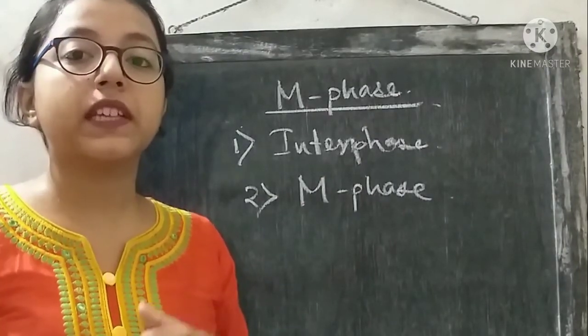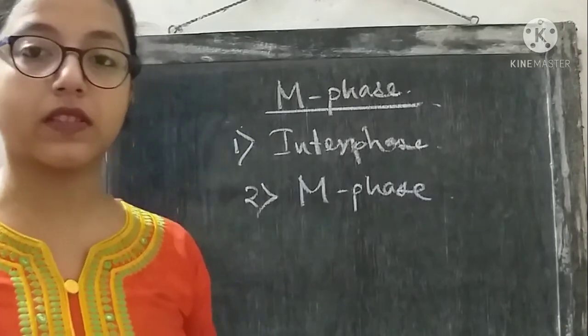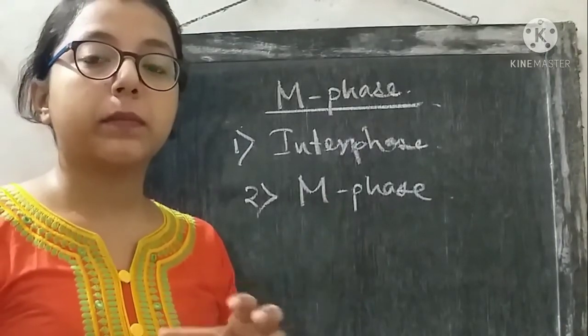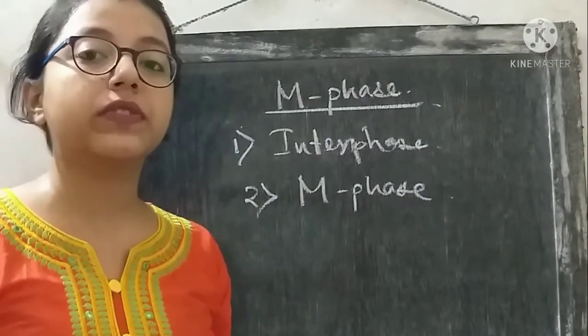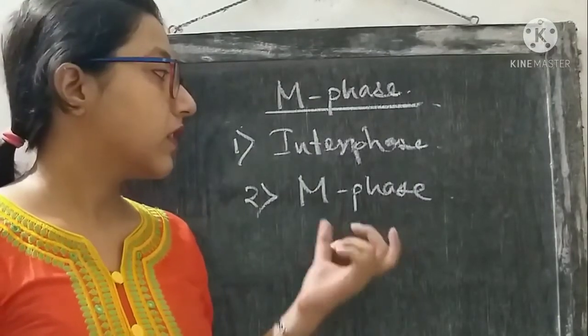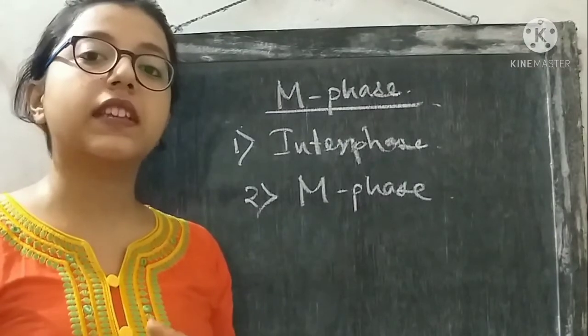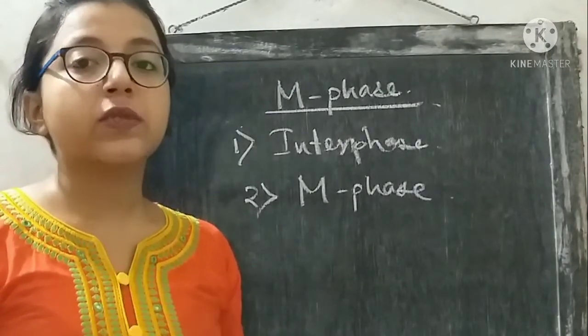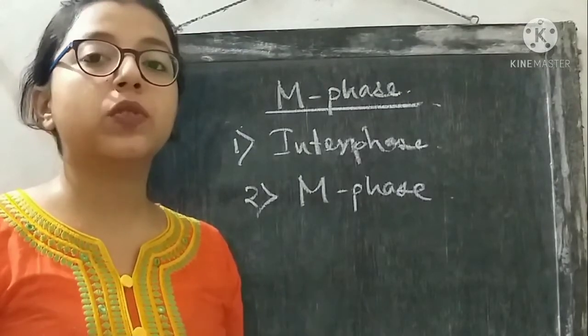The cell is preparing for the cell division process during the interphase, and in M phase this parent cell actually divides. So the event that occurs in M phase is the equal distribution of the constituents of the cell between two daughter cells.